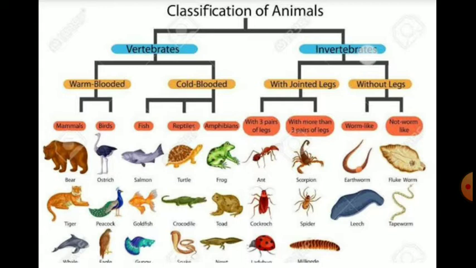Vertebrates and invertebrates. Vertebrates have two types, warm blooded and cold blooded. Cold blooded are fish, reptiles and amphibians, which could live in the water, and warm blooded animals could survive on the land. Later, invertebrates with jointed legs have three pairs of legs. And without legs are earthworm, fluke worm, leech, tapeworm, like this. In that also two types are there, worm like and not worm like.